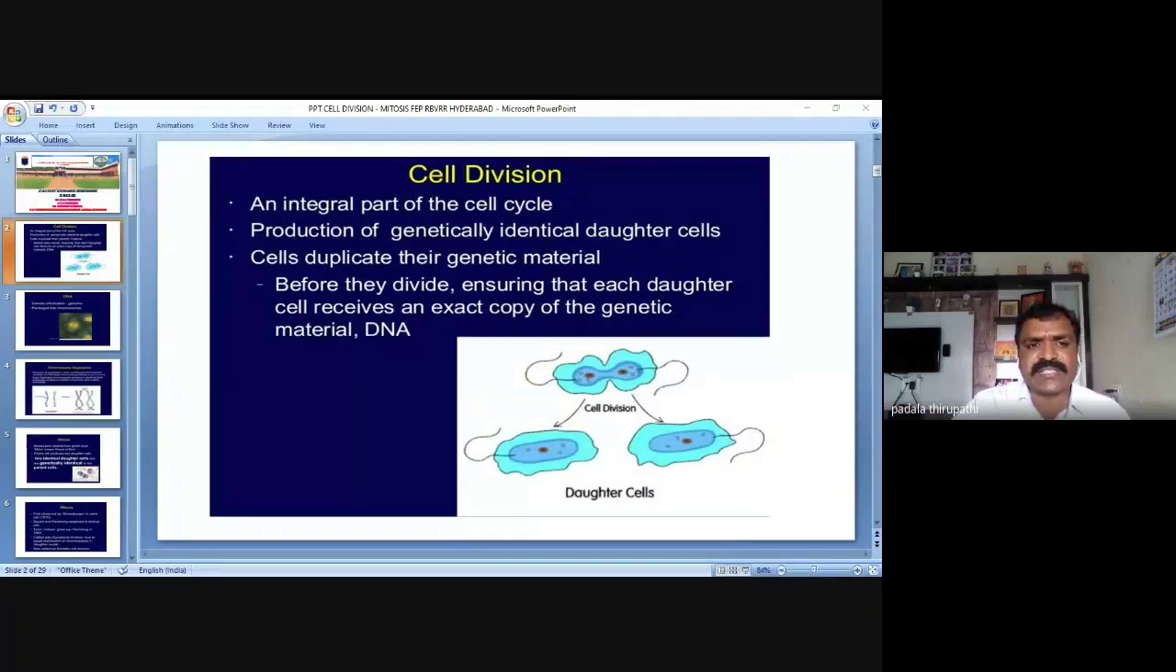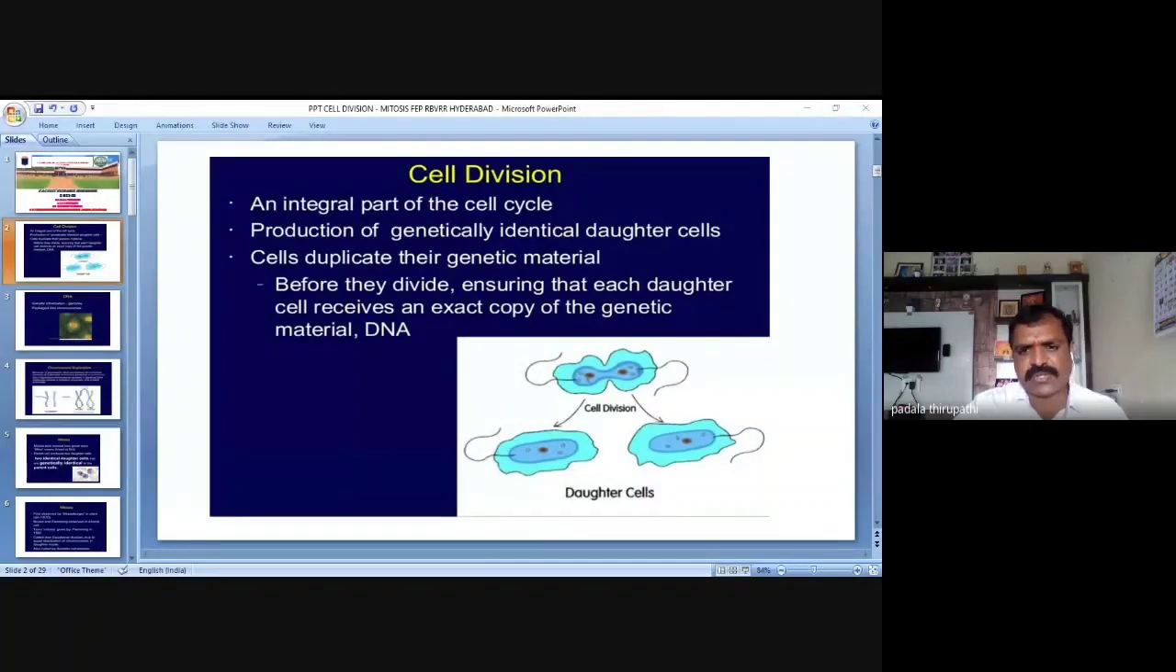So these cells duplicate their genetic material in the process of DNA replication in the S subphase of interphase, before they divide, ensuring that each daughter cell receives an exact copy of the genetic material, that is DNA. Here in this slide, we observe one mother cell going to produce two daughter cells. It is visible. So the mother cell produces two equal daughter cells, which are genetically identical.